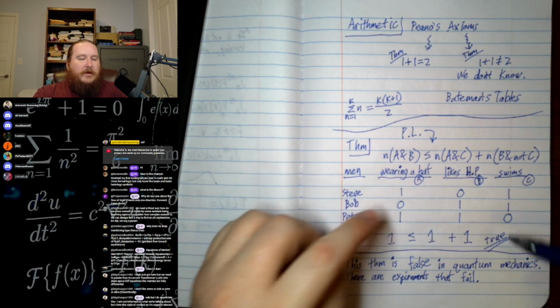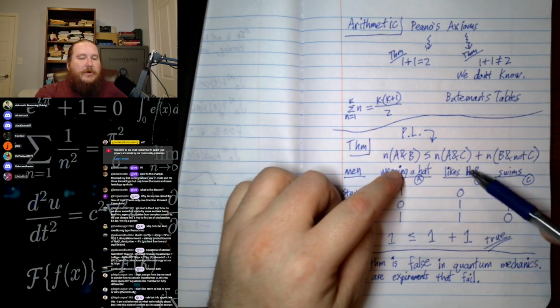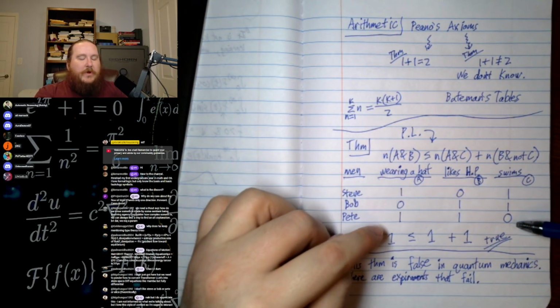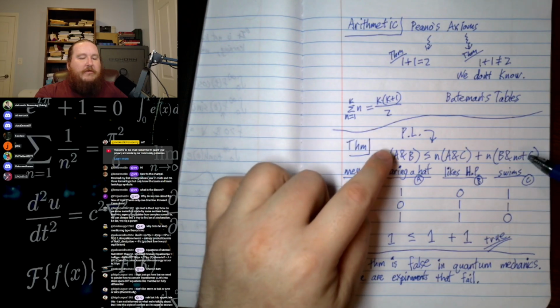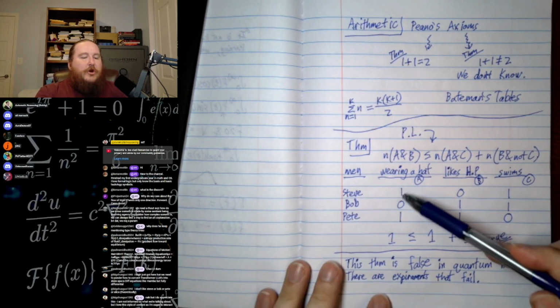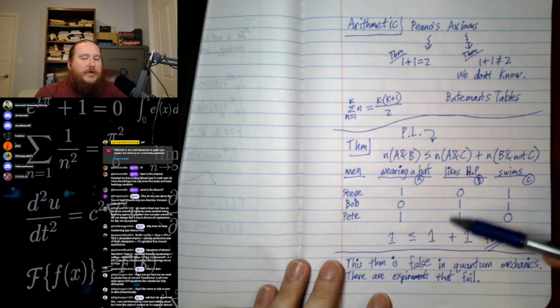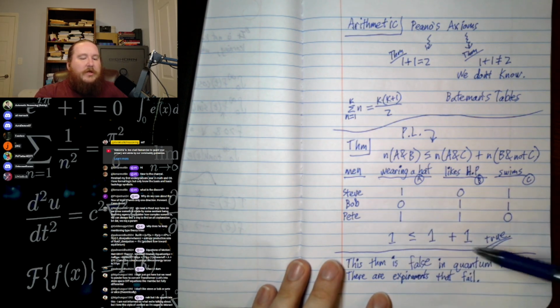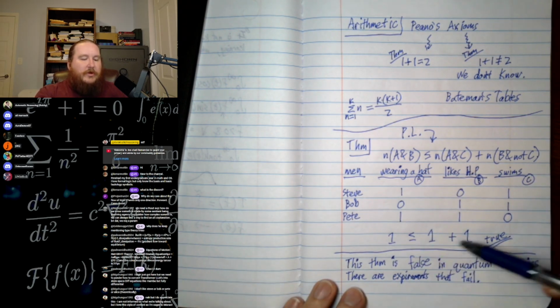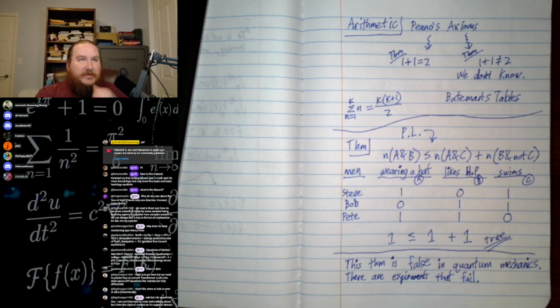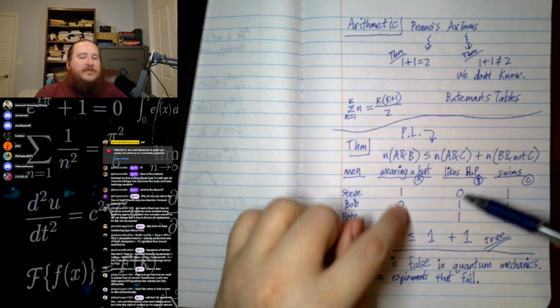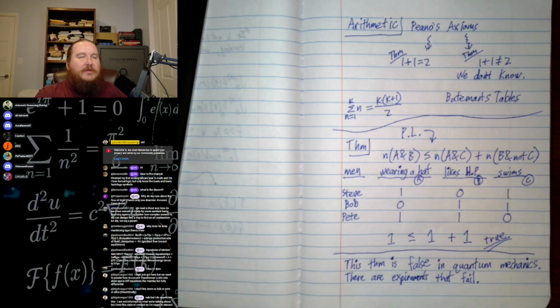And then we have three properties here. This theorem says no matter what ones and zeros you put here, this inequality will still be true. The right side will be bigger than the left side, no matter what ones and zeros you pick. You can pick any ones and zeros you want.